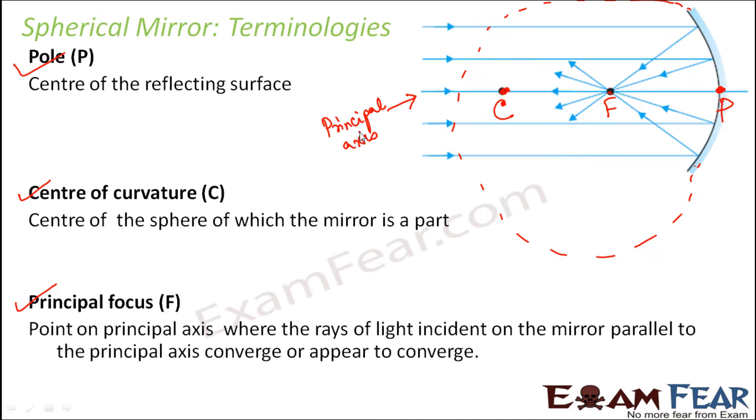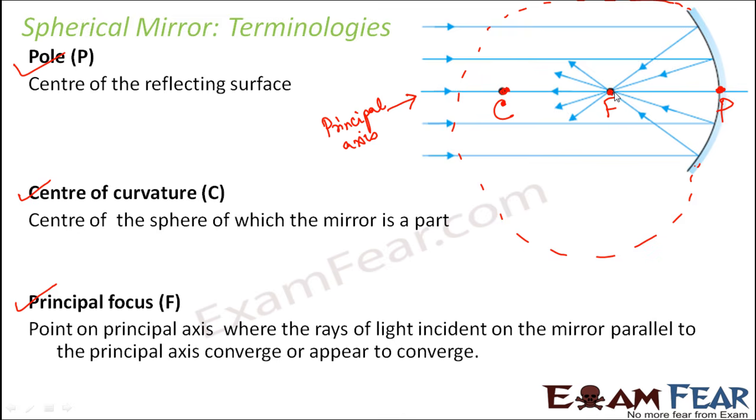And that point on the principal axis where the rays of light incident on the mirror parallel to the principal axis converge or appear to converge. So basically, mathematically, this principal focus is located midway between the center of curvature and the pole, just in between the two. And this is also the point where the rays of light meet. Like all these rays of light were falling parallel to the principal axis, to the mirror, right? And after reflection, they all meet at this point.